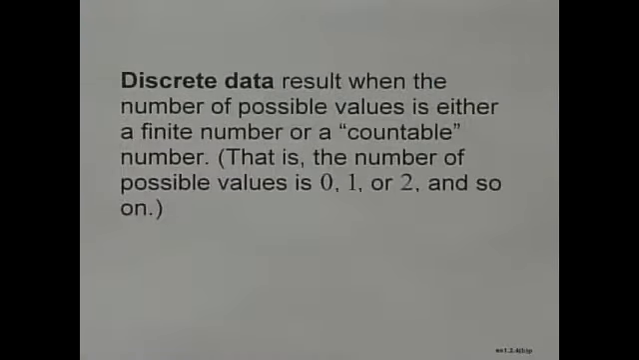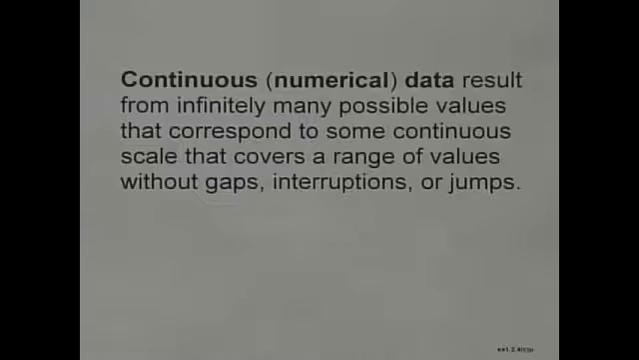Beyond that, we can continue to break down our data. If we talk about discrete data, that will result when the number of possible values is either a finite number or a countable number, and that word countable is kind of a key word. For instance, you'll have numbers like 1, 2, 3, 0 if there are none. You'll have different numbers that result when you're counting. On the other hand, continuous numerical data will result from infinitely many possible values that correspond to some continuous scale, and that covers a range of values without gaps, interruptions, or jumps.